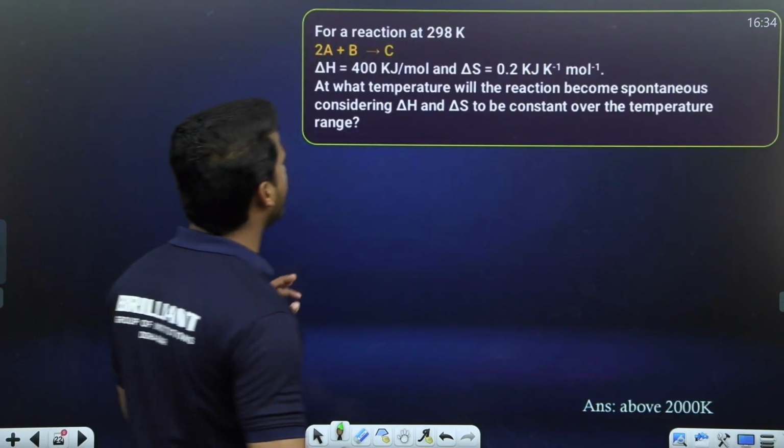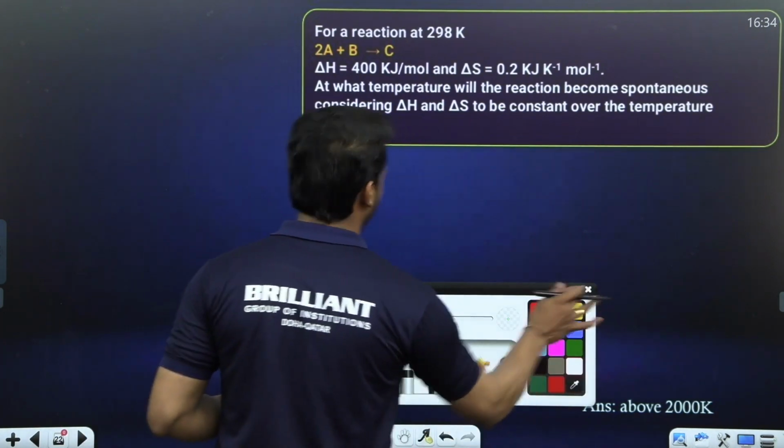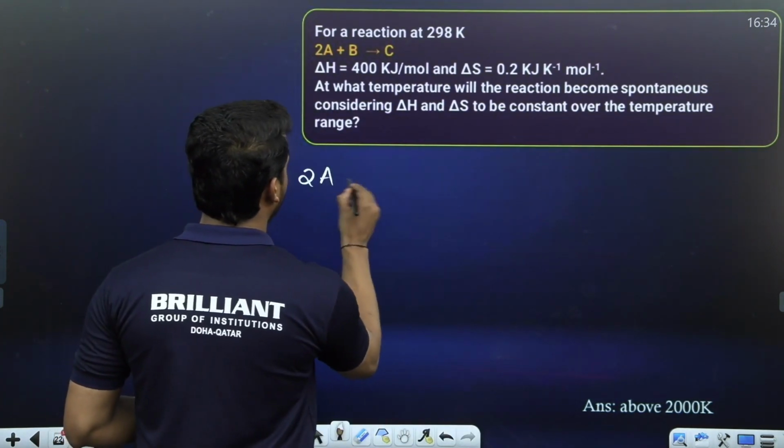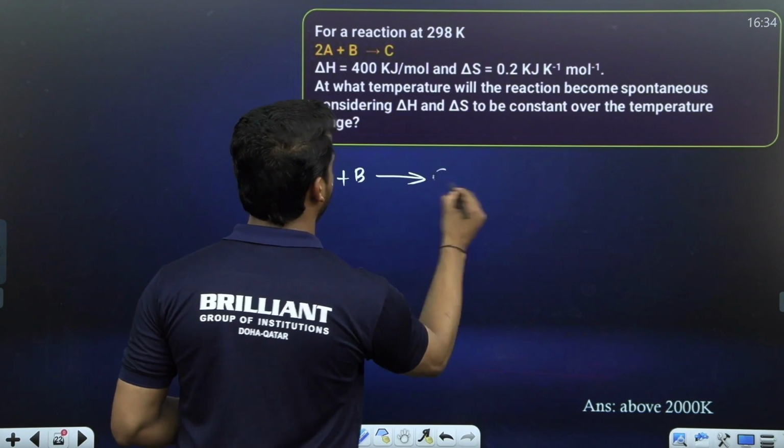For a reaction at 298 Kelvin, see, they have given 2A plus B gives C.